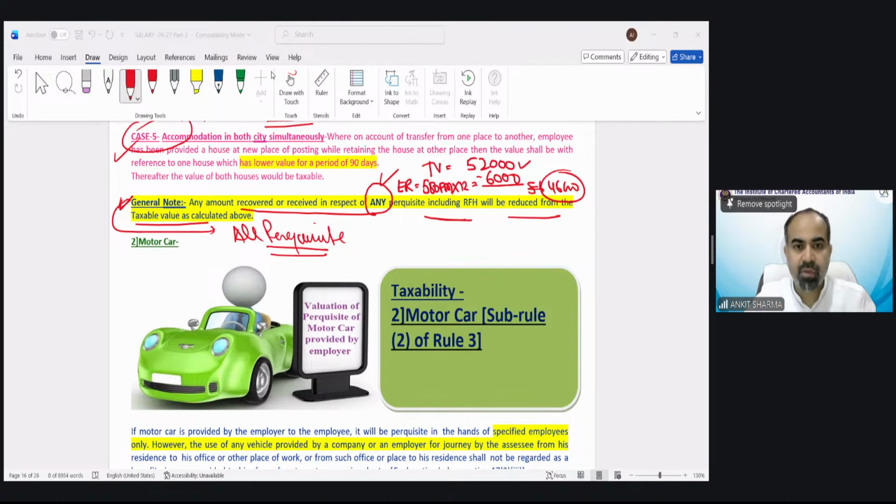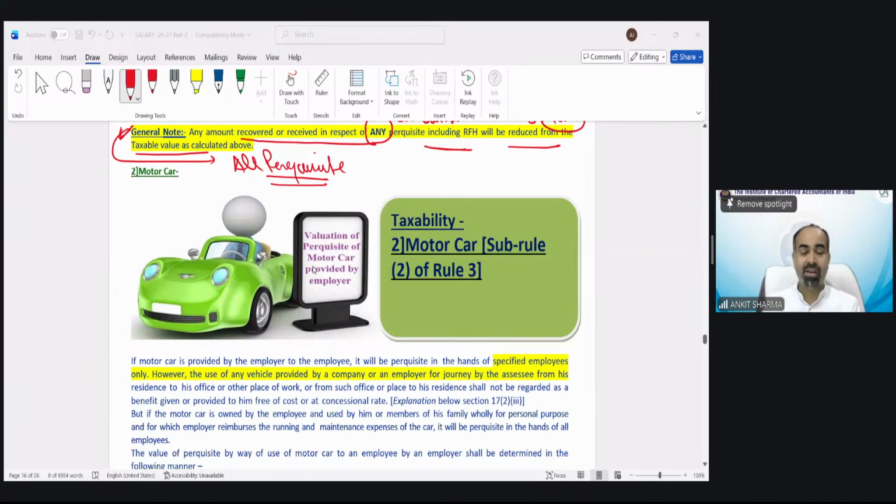Moving ahead. The next perquisite is car. So you can see a very beautiful car is there, but the car perquisite is there. The picture is beautiful, but it is not the perquisite. It has multiple cases in the case of car perquisite.